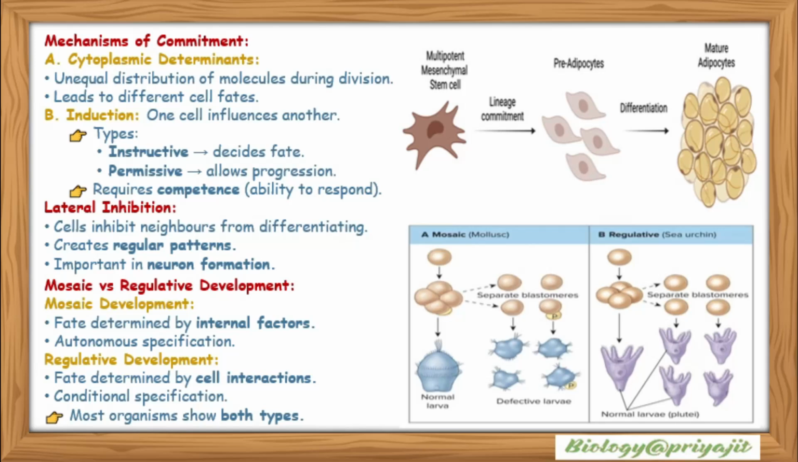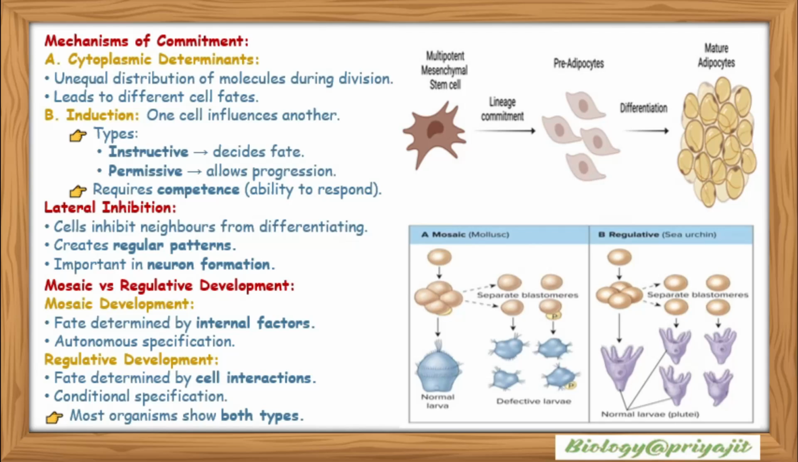Mechanism of commitment. Cytoplasmic determinants: unequal distribution of molecules during division leads to different cell fates. Induction is when one cell influences another cell. Induction is of two types: instructive, which decides the fate, and permissive, which allows progression, and it requires competence, that is, the ability to respond. Lateral inhibition: cells inhibit neighbors from differentiating, which creates regular patterns and is important in neuron formation.